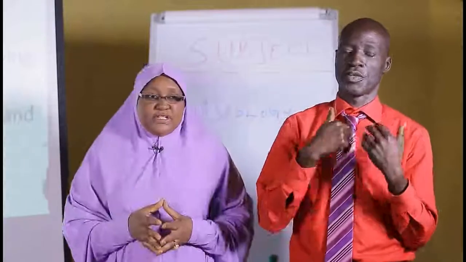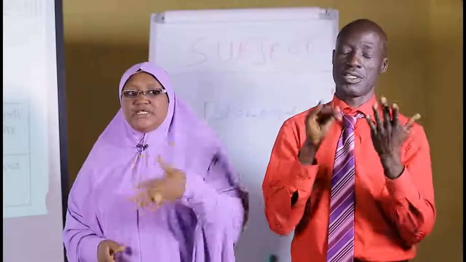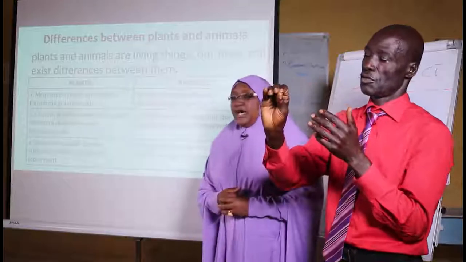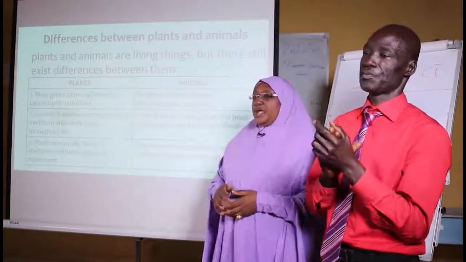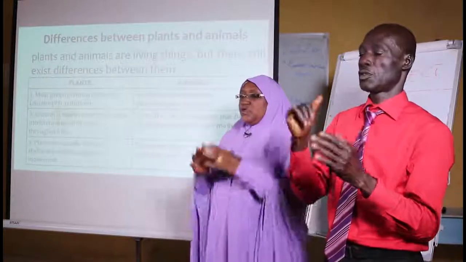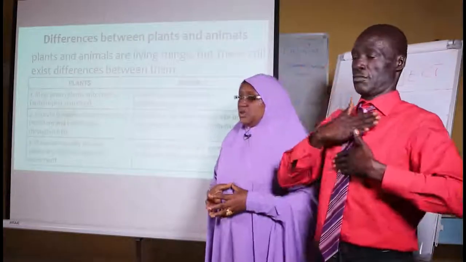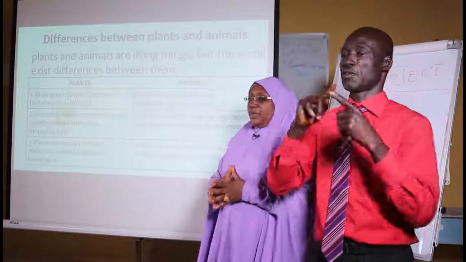Then we have seen the differences in all these characteristics. We said in nutrition, plants are autotrophic, while animals are heterotrophic. Response is very slow in plants, while in animals, it's very fast. In animals, they have specialized organs for excretion, respiration, and the rest, while in plants, you don't have specialized organs for that. So with this, we have come to the end of this topic.